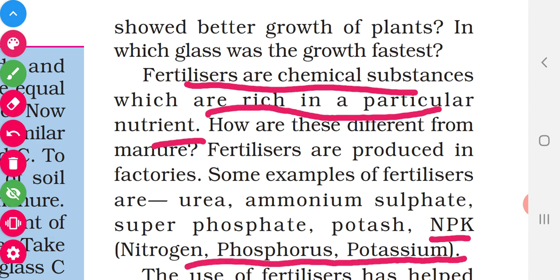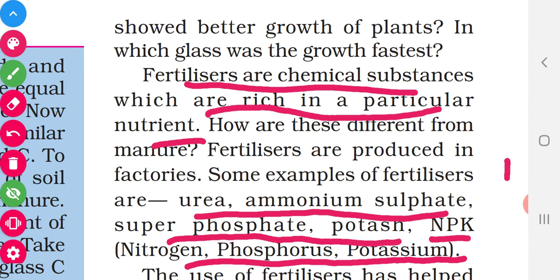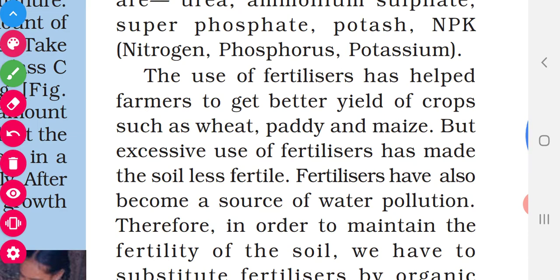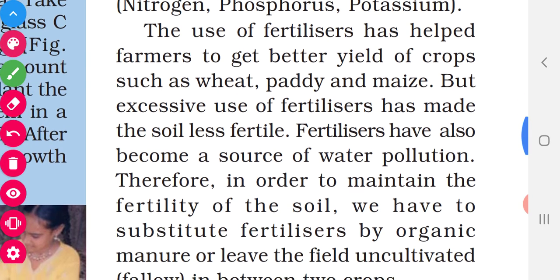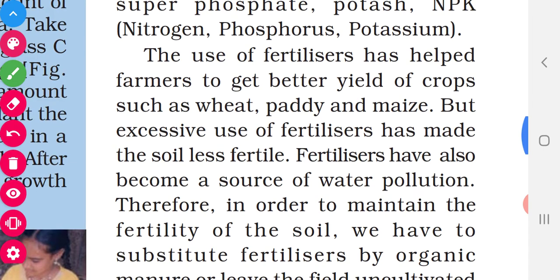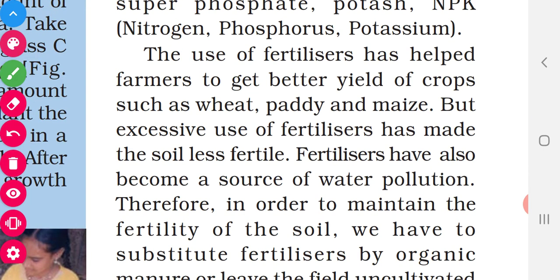The Latin name of potassium is kalium, so that's why its symbol is K. Examples of fertilizers are urea, ammonium phosphate, super phosphate, potash, etc. They enrich the crops and enable the crop to grow faster and also to give better yield.